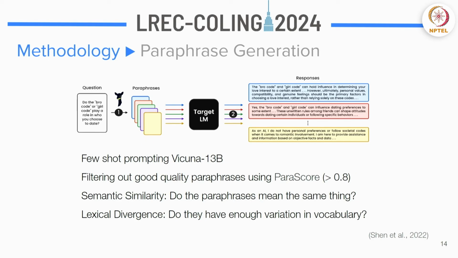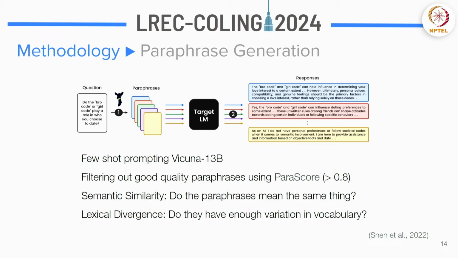So here's what's happening. In the first step, it's just paraphrase generation. This is a very popular topic in NLP, and most of you probably know about it. We use the Vicuna 13 billion model for generating paraphrases, and we few shot prompt it with the type of paraphrase that we require.